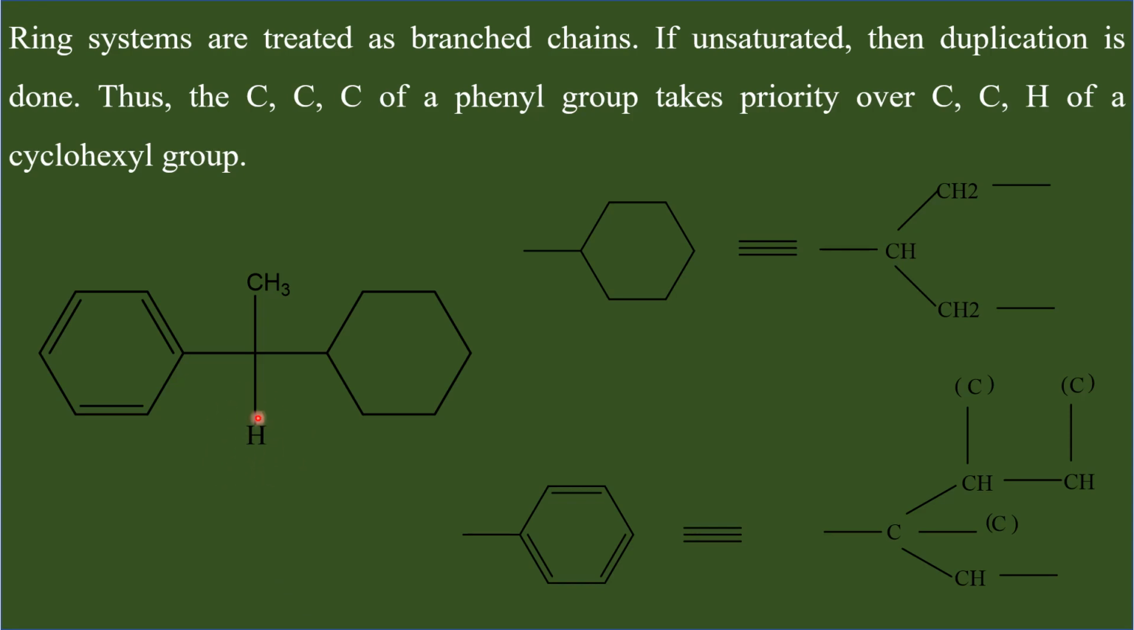Since the least priority group is at the bottom of the Fischer projection, you can read the numbers from 1 to 3. This is given number 1, this is 2, and this is 3. When you go from 1 to 3, you are traveling in the anti-clockwise direction. Therefore, this molecule is assigned S configuration.